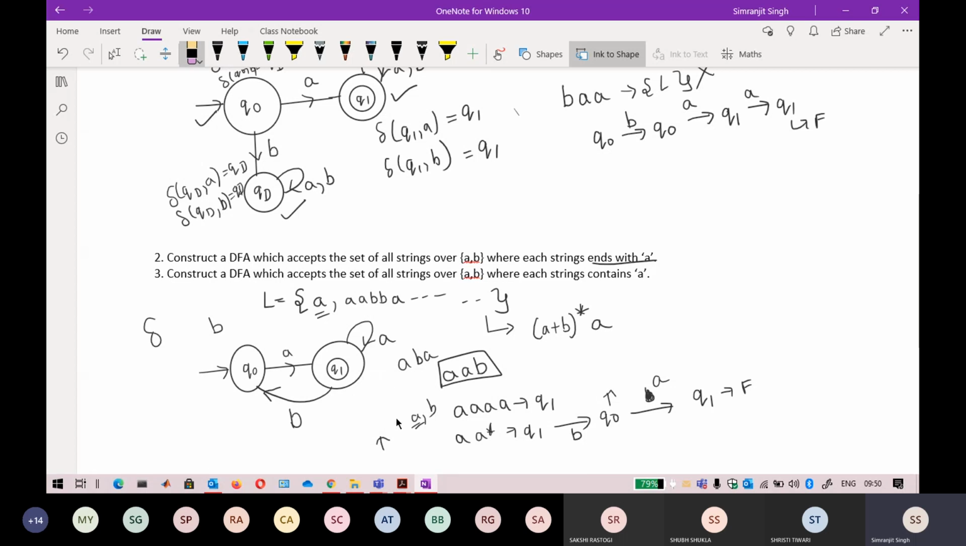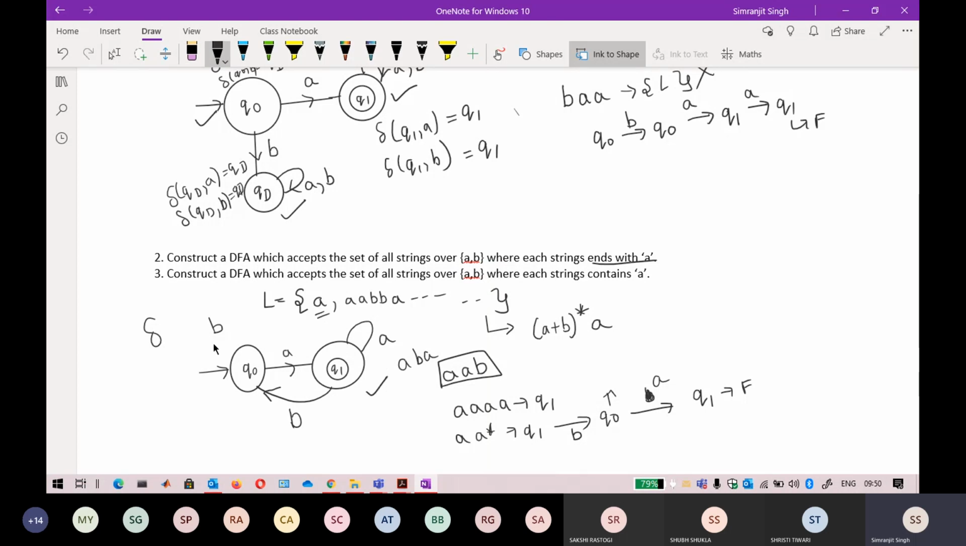Keep in mind, you can try different combinations. You have to check different strings. That is why I have diverted and checked whether the strings are possible or not. In this way, the transition of Q1 on A and B is defined, so this state is complete.